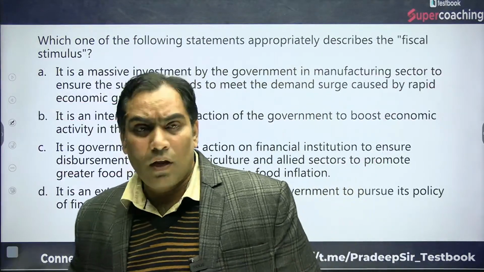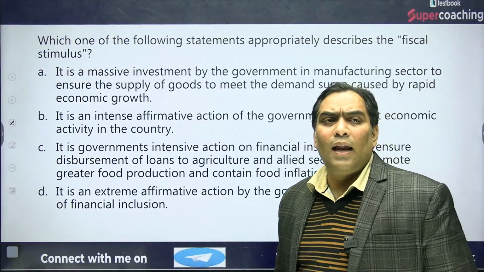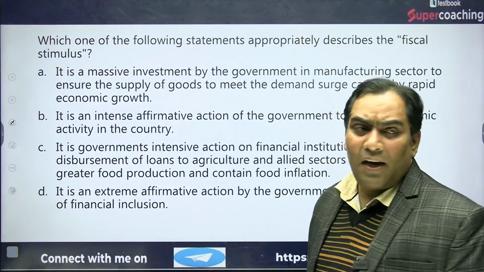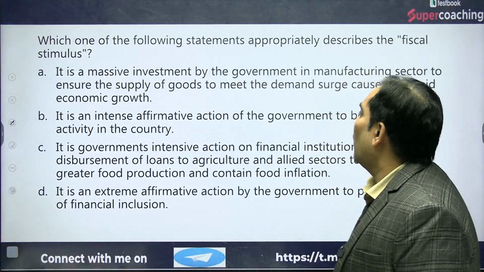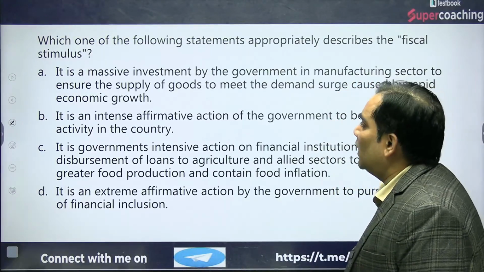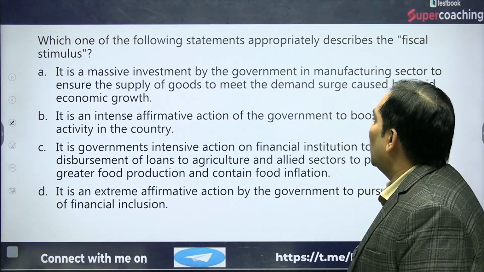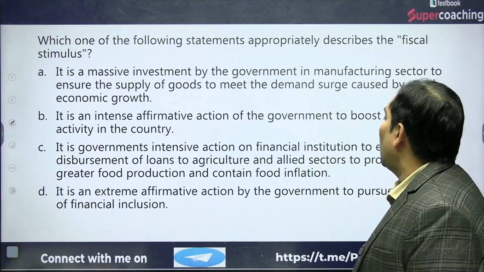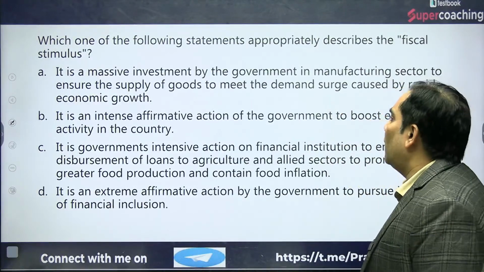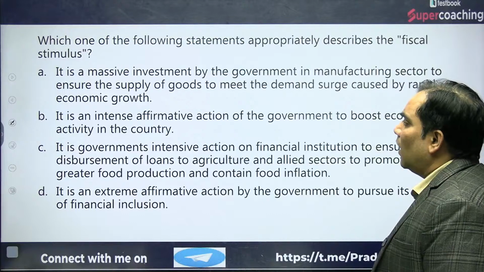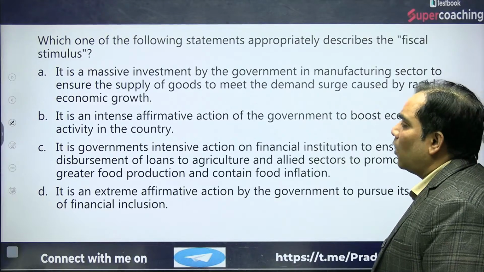Next question. Just go through the next question on your screen and let me know the right answer. Let me read it for you. Which of the following statements appropriately describes the fiscal stimulus? Option A is massive investment by the government in the manufacturing sector to ensure the supply of goods to meet the demand surge caused by rapid economic growth.